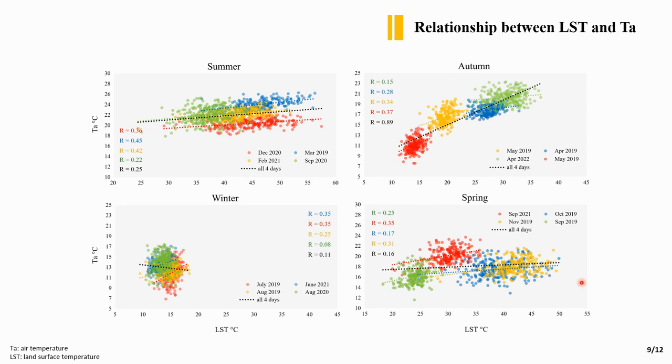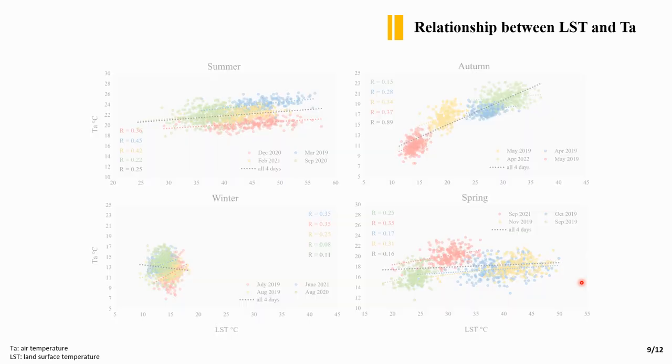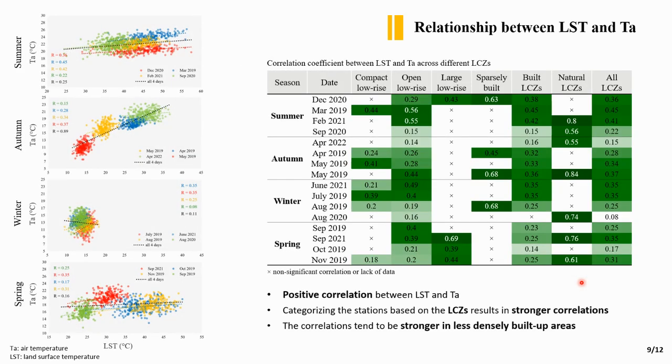So to dive deeper into this, in the next step, first we categorize the temperature data based on local climate zone, and then we extracted the correlations. In this table, darker colors are showing the stronger relationship. Here we can see categorizing the stations based on the local climate zone results in a stronger relationship between surface and air temperature. And more importantly, these correlations tend to be stronger in less densely built up areas.